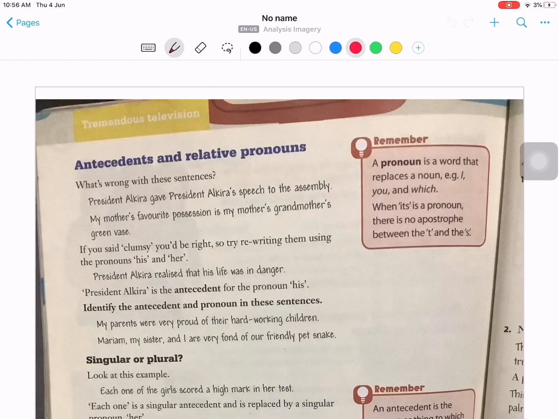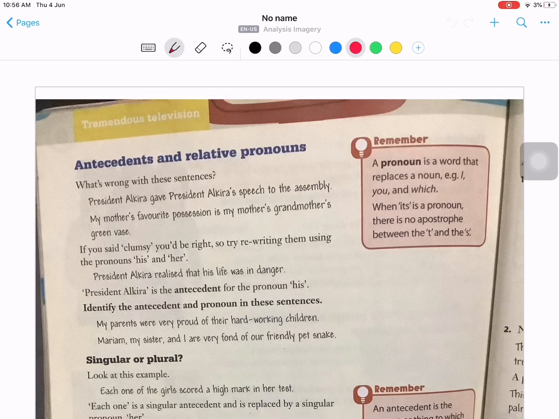Instead of President Alkira gave President Alkira's speech to the assembly, you can say President Alkira gave his speech to the assembly. My mother being a female, my mother's favorite possession is her grandmother's green vase. So you replace the second mention of my mother's with her.